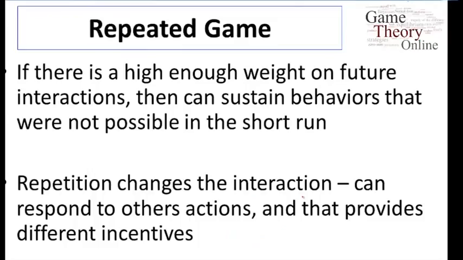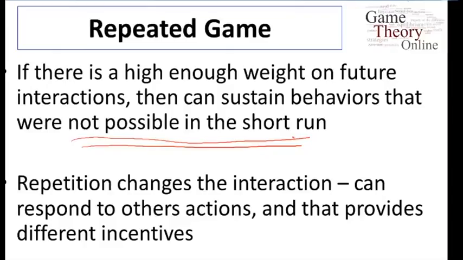So basically, what do we see from this? If there's a high enough weight on the future, high enough impact on future interactions, then we can sustain behaviors that were not possible in the short run. In the short run, even with finitely repeated games, there was a unique equilibrium for the players to defect, and yet when we repeat the game, now we're able to get cooperation because players can threaten to change their behavior in the future if cooperation is ever broken.